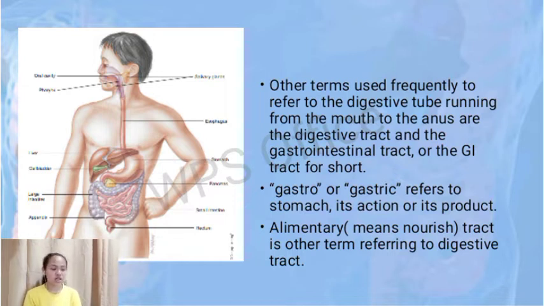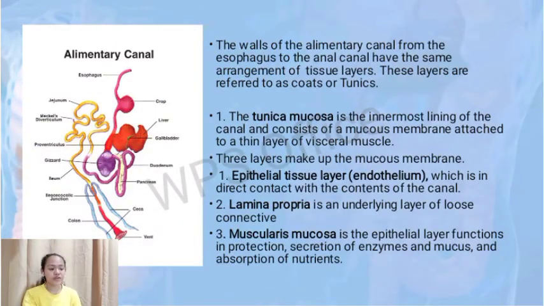Gastro or gastric refers to the stomach, its action, or its product. Alimentary means to nourish. Alimentary tract is the other term referring to the digestive tract. The walls of the alimentary canal from the esophagus to the anal canal have the same arrangement of tissue layers. These layers are referred to as coats or tunics. There are 4 layers of the alimentary canal.